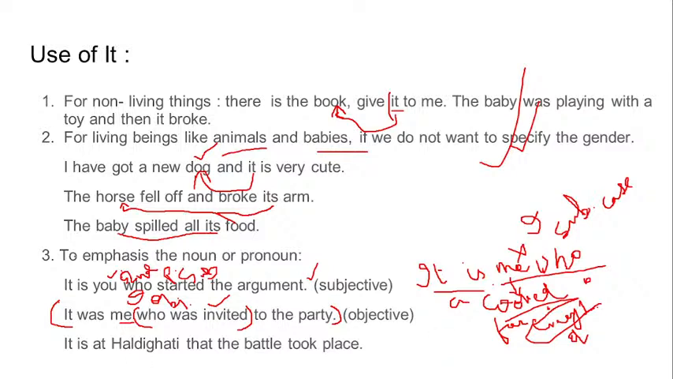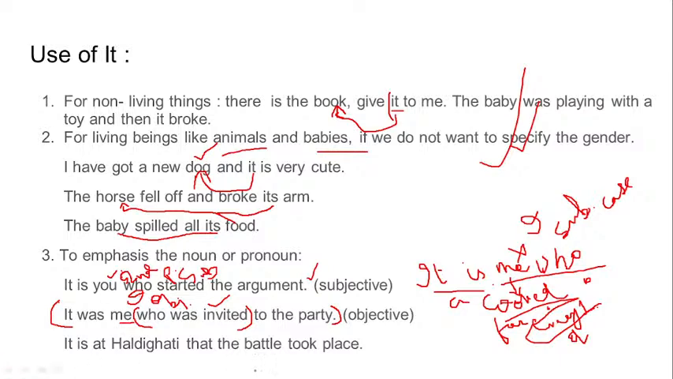Okay. Here the use of it was to emphasize the noun or pronoun. It is also used for emphasizing the noun or pronoun, like, it is you who started the argument. It naturally puts an emphasis on the next pronoun, that is you. It is I who cooked for everyone. It was me who was invited. Automatically, we are emphasizing the pronoun: me, you, I.